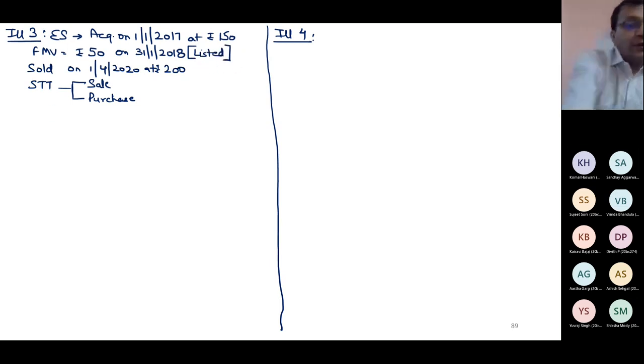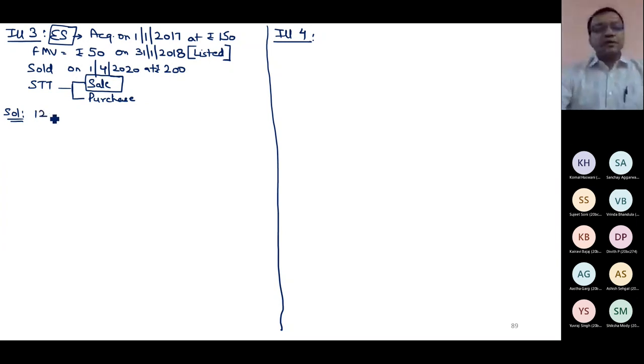Now I don't know whether section 112 is there or not. How will I solve? First of all, the main step: is it long term or short term? STT paid at the time of sale, and these are shares. So this is listed. In case of listed, I have a 12 months period. So if I follow the 12 months period, I can confidently say that it is a long-term capital asset. Then I will think in the direction: is it 112A?